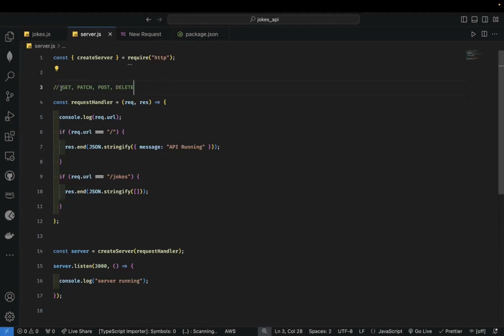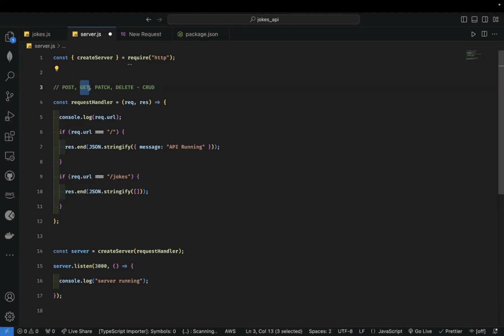Okay, and all these guys, they correspond to something called CRUD, which is create, read, update, and delete. Create is going to be post, so let me put them in the same order. Post is to create a new resource, to add a new resource to the server.